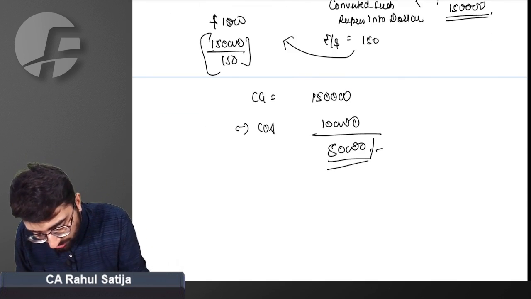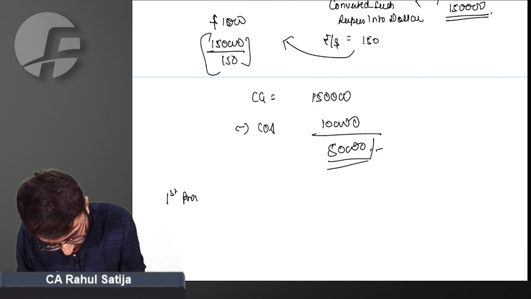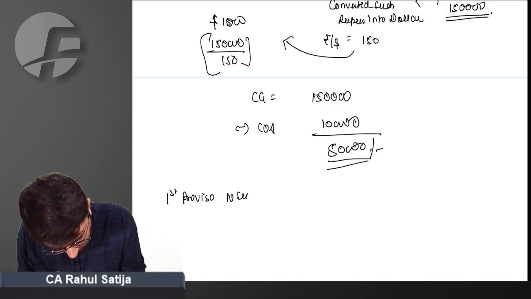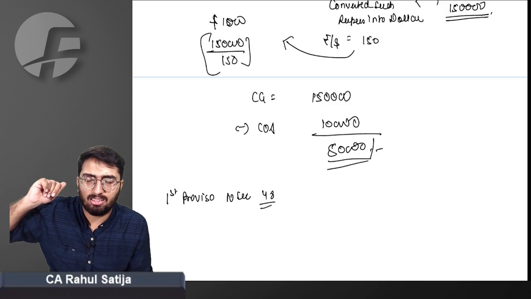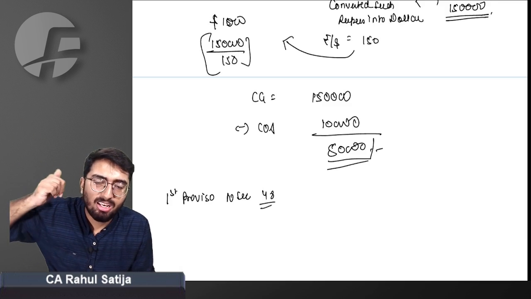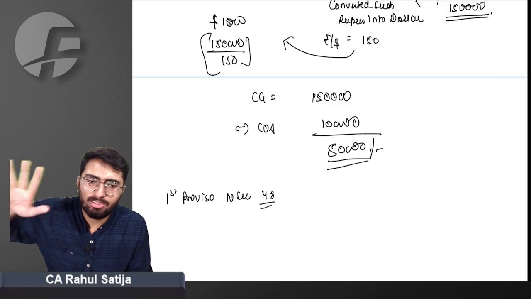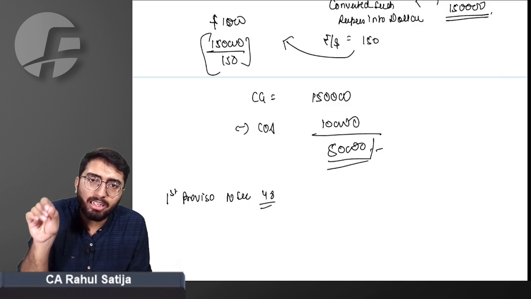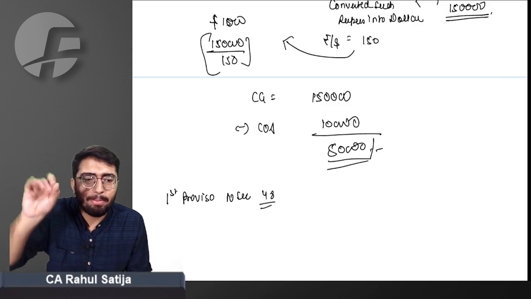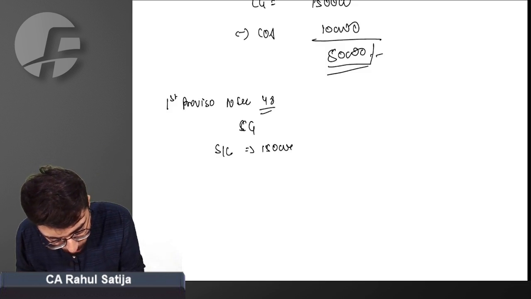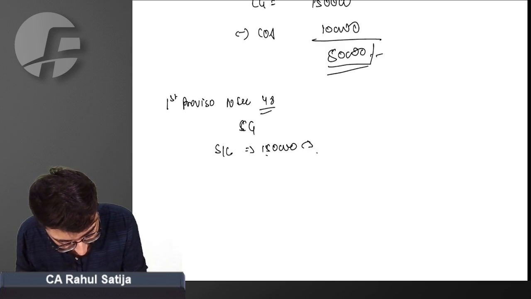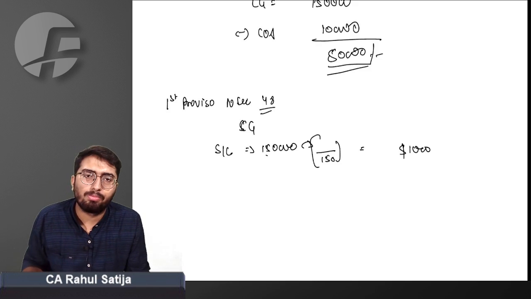And yes, the government has introduced the first proviso to section 48. If a non-resident or foreign company invests in any of the Indian securities, then they are given the advantage of this proviso. What this proviso says is that any capital gain will be calculated in foreign currency. If you are calculating capital gain now, consider the sales consideration. What is the sales consideration? 1,50,000 converted into foreign currency. That means divide by 150. $1,000 is the sales consideration.